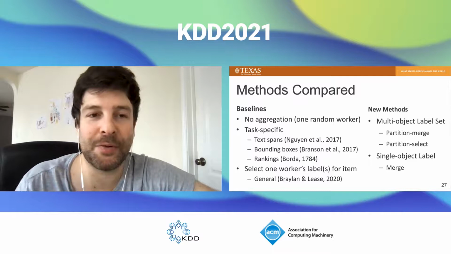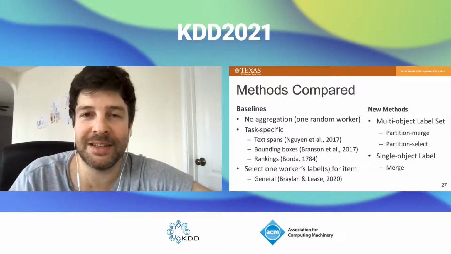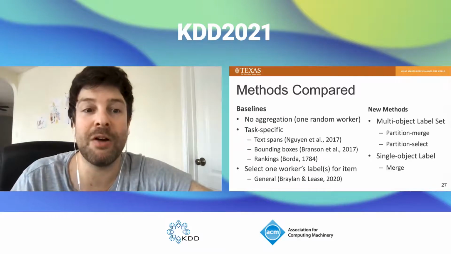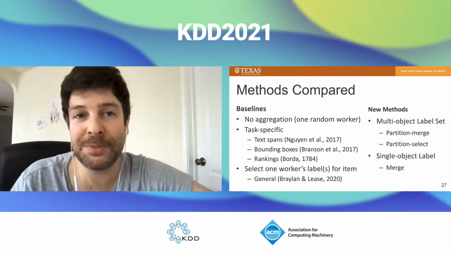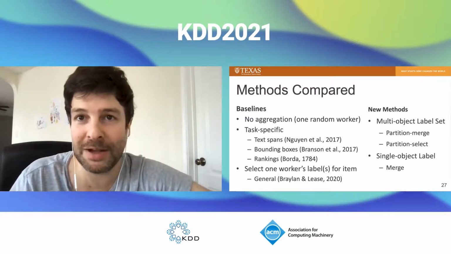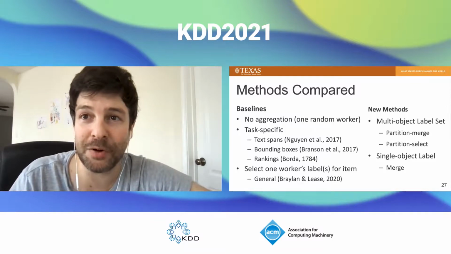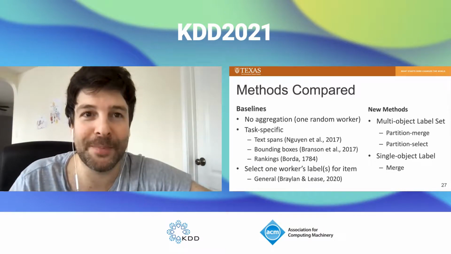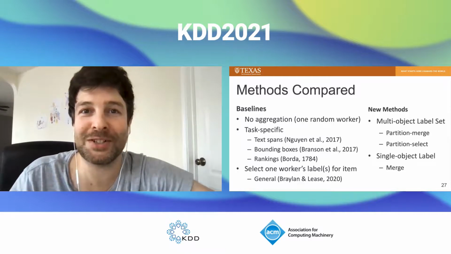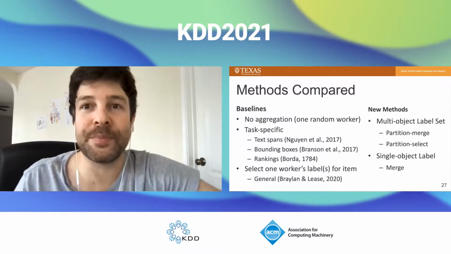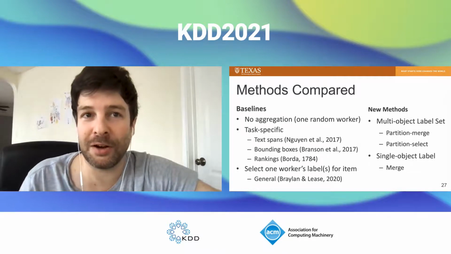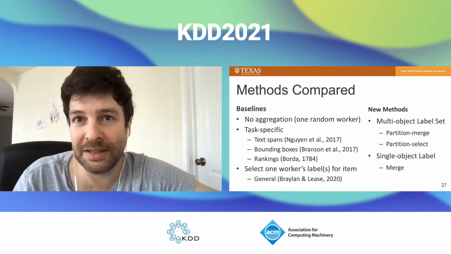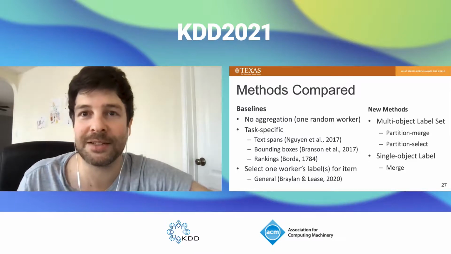These are the methods we test. For baselines, the most basic is the expectation from taking only a single worker's annotation per item, which emulates what would happen if you did no aggregation at all. And then we have bespoke models for text spans from Yuan et al. and for bounding boxes from Branson et al. And for rankings, we have this Borda count method of merging rankings. That's from 1784. The final baseline is our previous work's all or nothing selection approach. And then our methods from this work are partition then merge and partition then select for multi-object labels, and then just merge by itself for single object tasks.